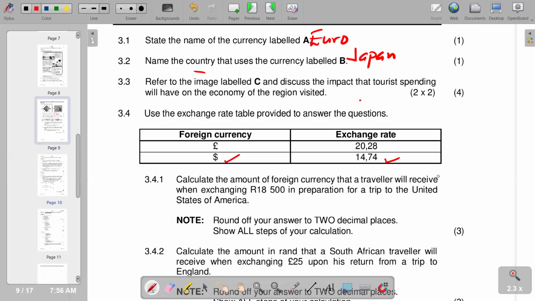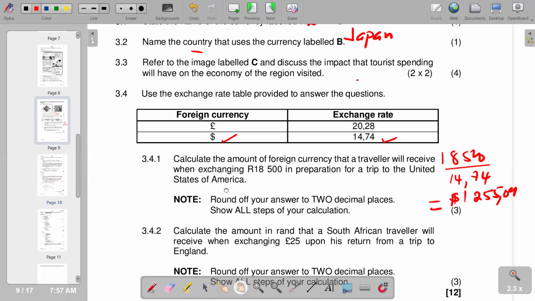So here we are going to say 18,500, and then we divide by 14.74. So you see that the answer that we are going to get there is in dollars, $1,255.09. So then, of course, this is rounded to 2 decimal places. So we go to the next part, 3.4.2.